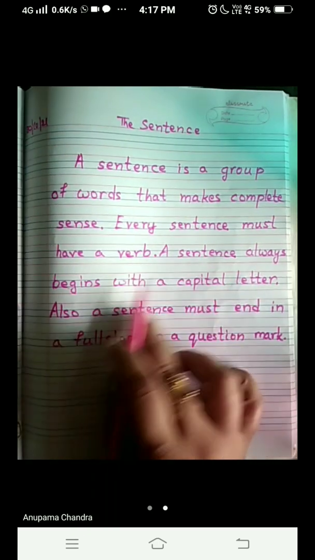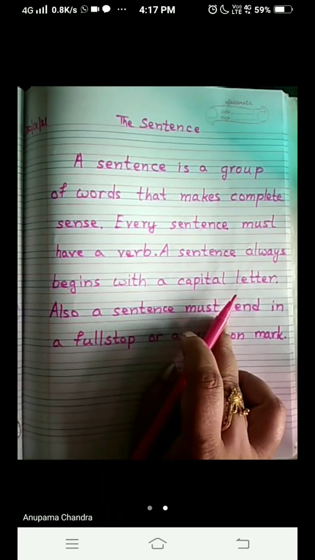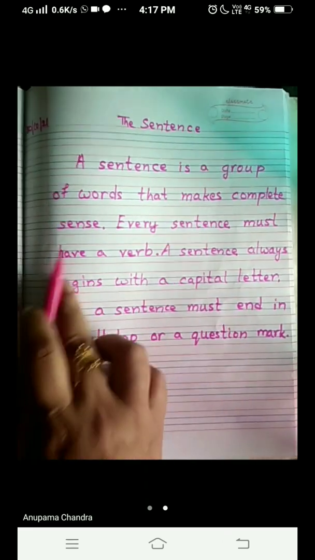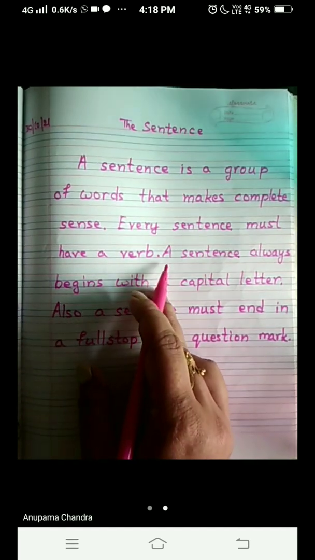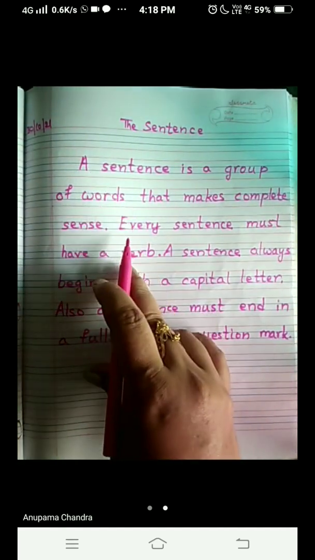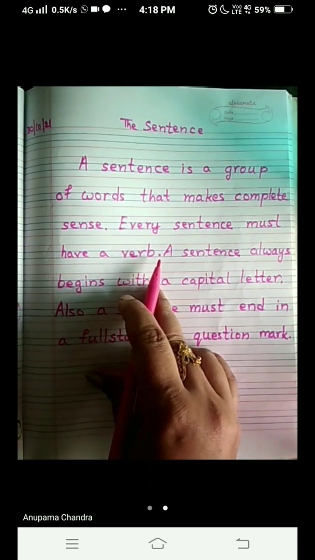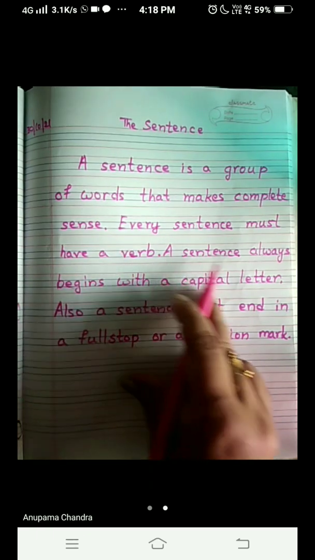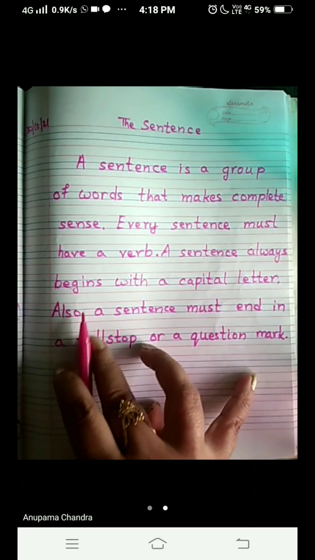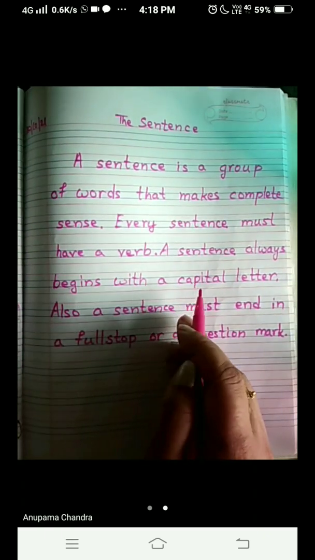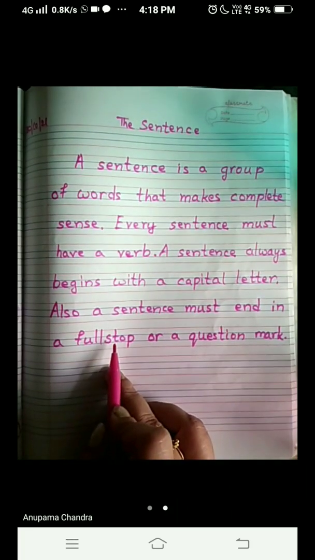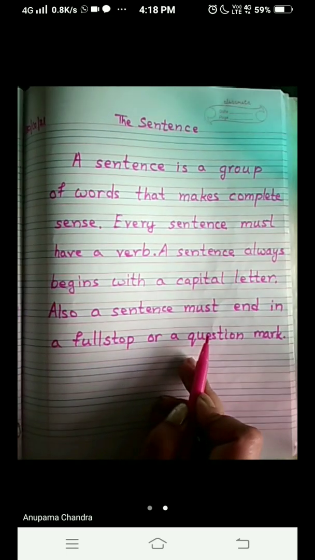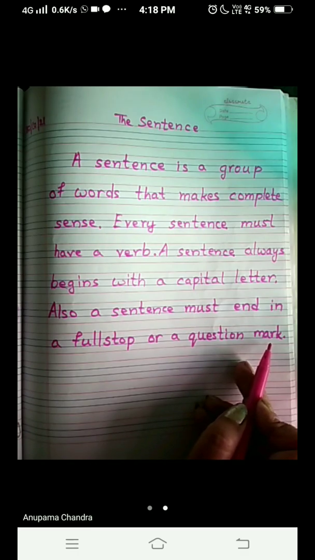A sentence always begins with a capital letter. Whenever we start a sentence, we start with a capital letter. You can see here also wherever we have put a full stop, after that the first letter is capital. A here, E, A, okay, because it is written after a full stop. That means we are starting a new sentence. Okay, here also is capital. Also, a sentence must end in a full stop. After we complete the sentence, we have to put a full stop. And if we are asking a question, then we are going to put a question mark.